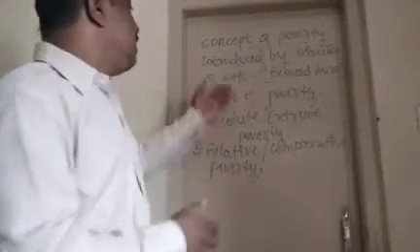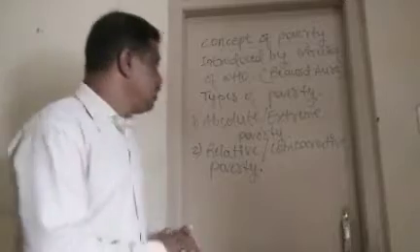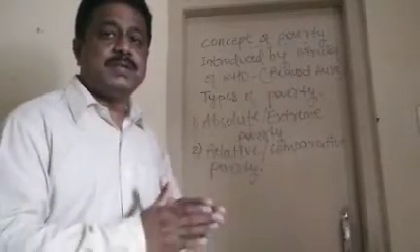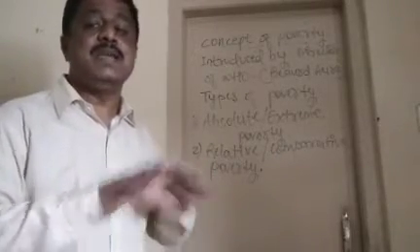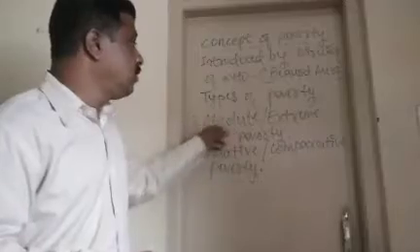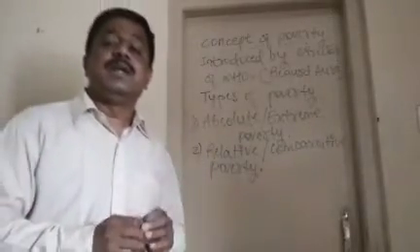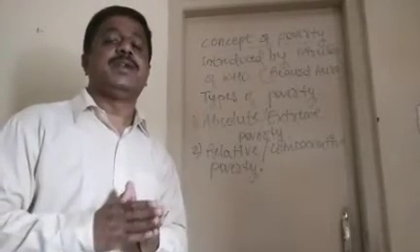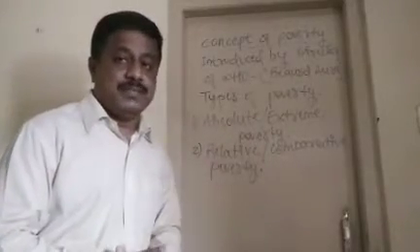So let us see the types of poverty, right? How many types of poverty are there? The first one is absolute or extreme poverty. That means these people are very poor, not able to satisfy their any basic needs, and such sort of poverty is found in economically developing countries. So India is one of the economically developing countries, so we find absolute poverty in India, right?